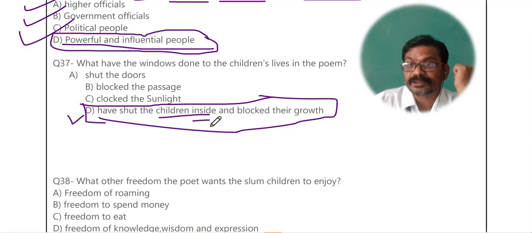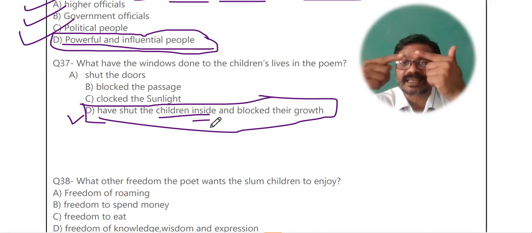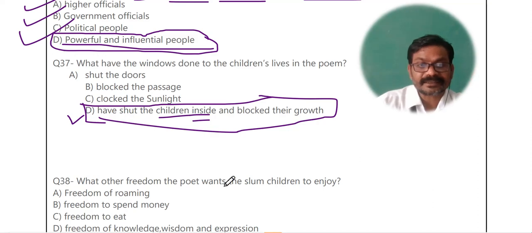बच्चे दिन भर उसके अंदर हैं, मतलब उसके बाहर नहीं निकल पा रहे. Don't go to the literal meaning कि कोई विंडो नहीं है, कोई दरवाजा नहीं, उससे निकल नहीं पा रहे. Means they are confined to their classroom, they are confined to their slum, they are not able to move outside the slum.